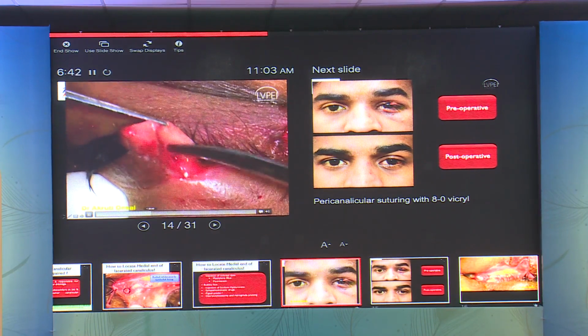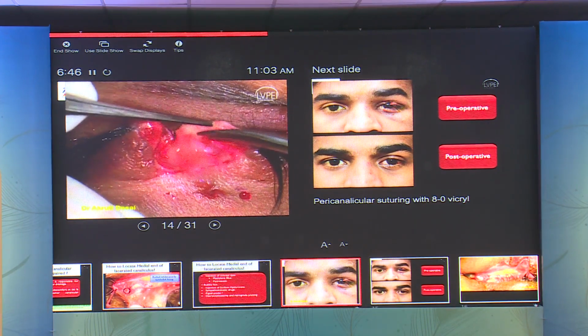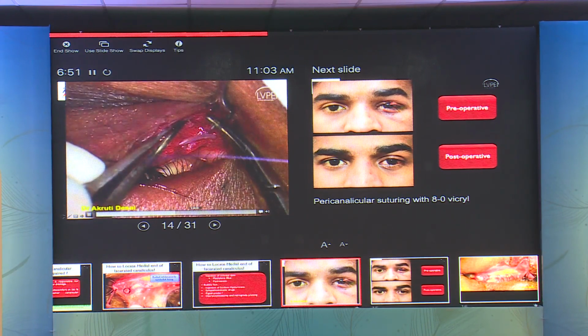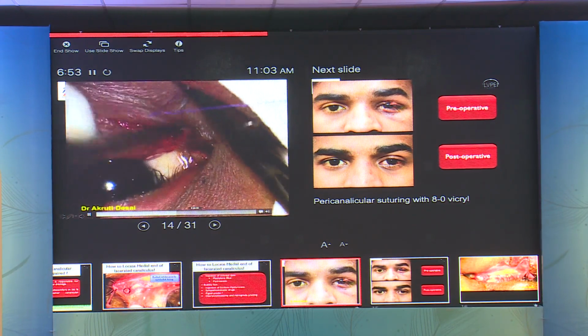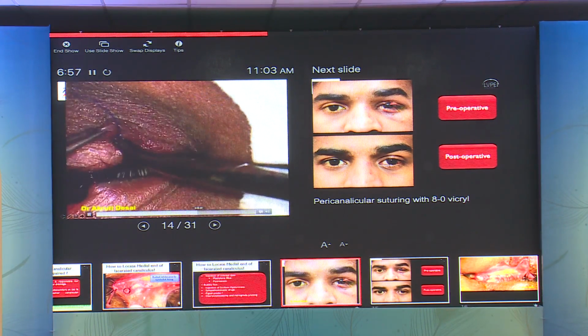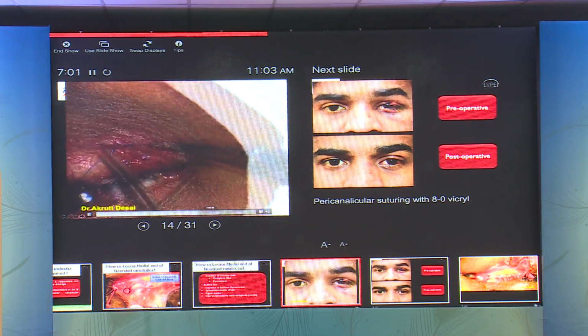And there's no regurgitation noted. A mini Monoka stent is being placed, with the collar nicely plugged at the punctum. The rest of the pericanalicular suturing is done with 8-0 Vicryl, and the orbicularis and skin are closed in layers.